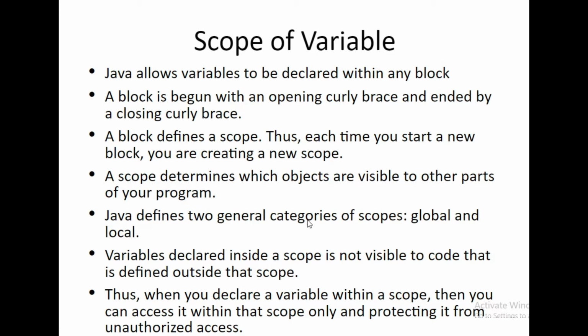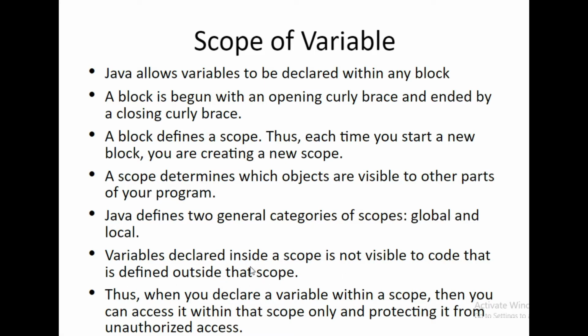Java defines two general categories of scope. The first one is global and the second one is local. We can also call these a global variable and a local variable. It also defines the scope of a particular variable. The variables declared inside a scope are not visible to code that is defined outside that scope.